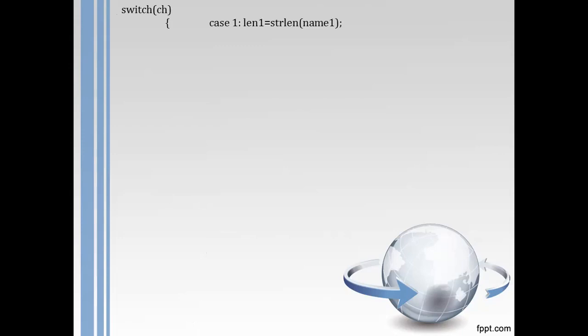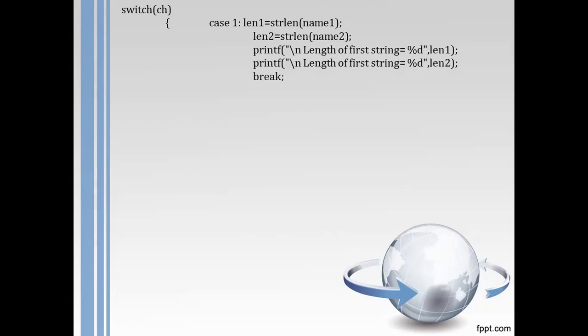Case 1 is the string length. len1 is equal to strlen of name1, len2 is equal to strlen of name2. It means len1 will store the length of the name1 string and len2 will store the length of the name2 string, and that will be printed, and after that break occurs.